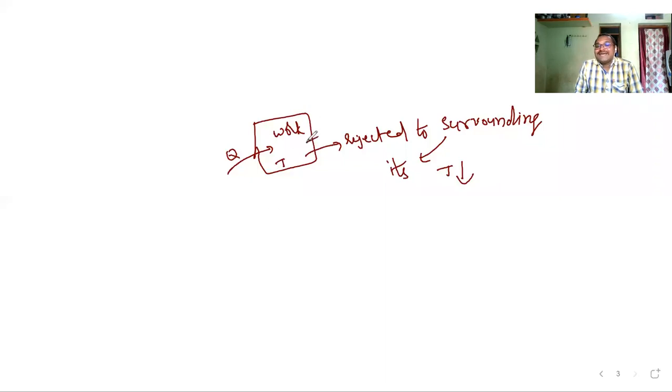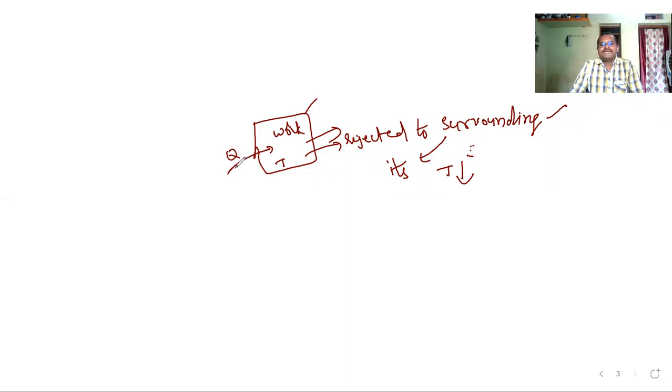Otherwise, it cannot eject. If the surrounding temperature is higher, then the working substance cannot eject heat energy, so it cannot perform work. That means for any heat engine to work, its surrounding temperature should be lower than the working substance temperature. Then only it can perform the work.